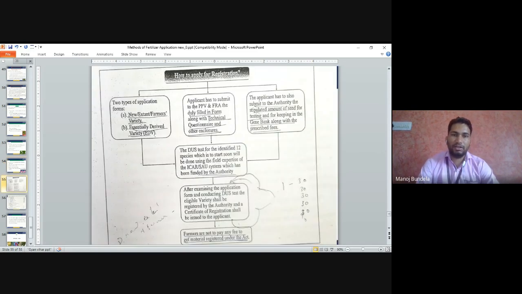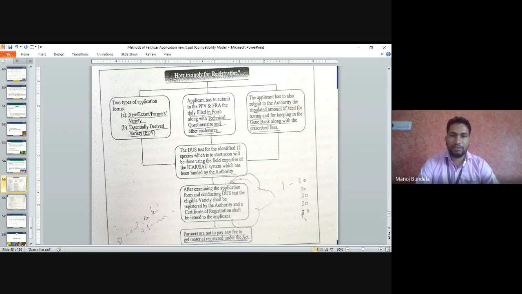So this is how we can go for registration of varieties. There are two types, new or extant, farmers' varieties, or essentially derived varieties, called EDV. The application has to be submitted to the PPV-FRA, duly filled in the form along with the technical questionnaire and other enclosures. The application also has to be submitted along with the stipulated amount of seeds for testing and keeping in the gene bank, along with the prescribed fees.